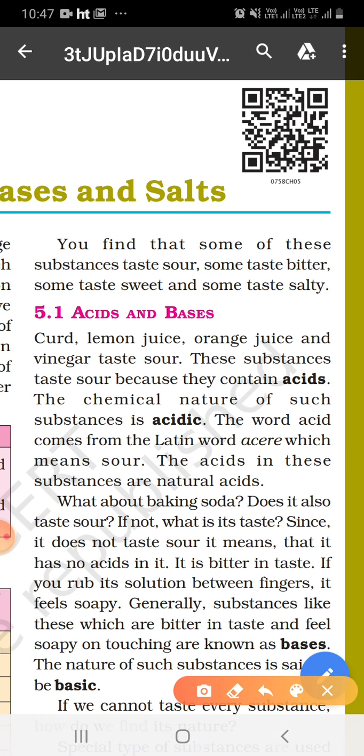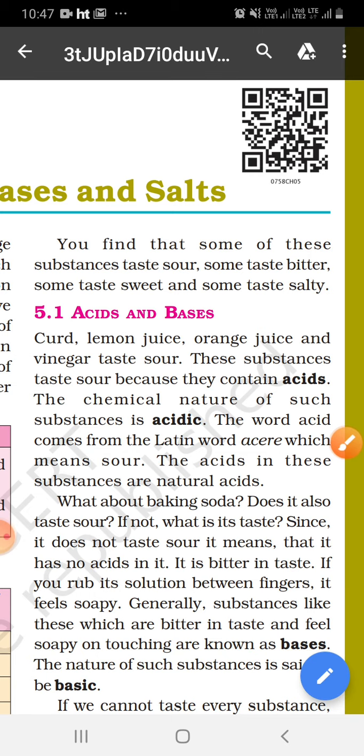In our last lesson, we discussed that food is a basic requirement for all living organisms, and in our food there are various substances which have different tastes. Some taste sour, some taste bitter, some taste sweet, and some taste salty. Some substances are sour because they contain acids.